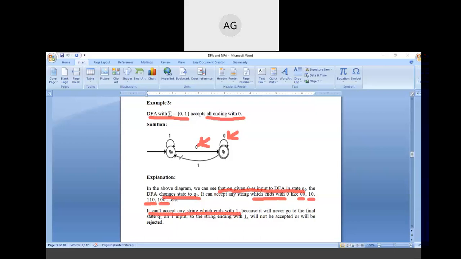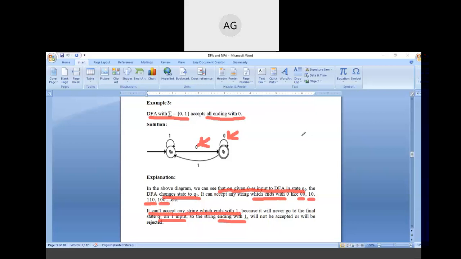So we need to move back from Q1 on input 1 to the Q0 state, because it will never go to the final state Q1 on input 1. So a string ending with 1 will be rejected. That's how we need to draw the DFA which accepts all strings ending with 0.